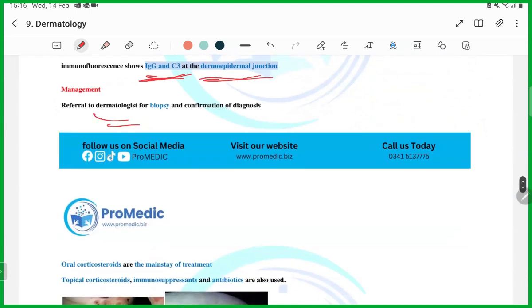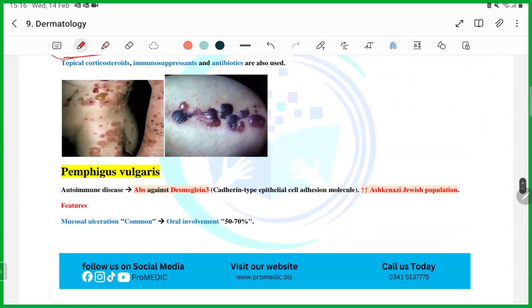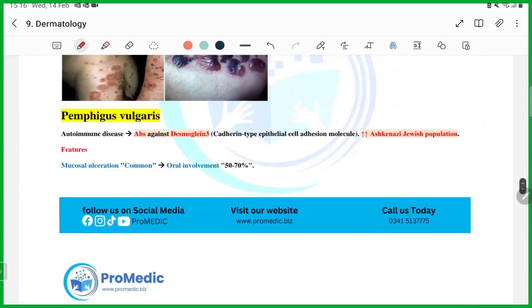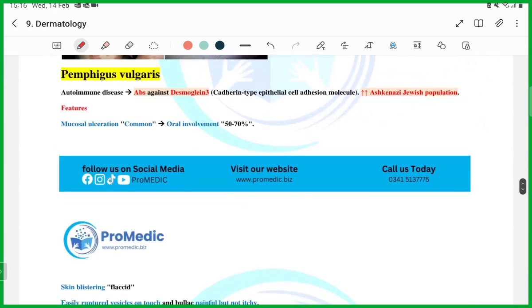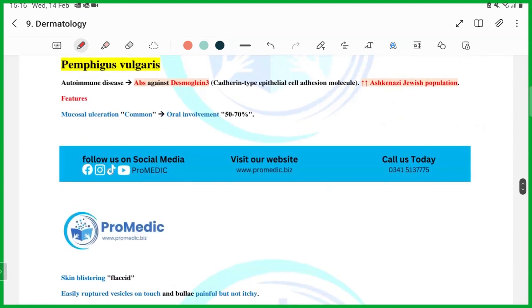Refer to the dermatologist for biopsy, and start the patient on oral steroids. Now, guys, the next topic is pemphigus vulgaris. We have already read about the bullous. Now we're going to read about the pemphigus.